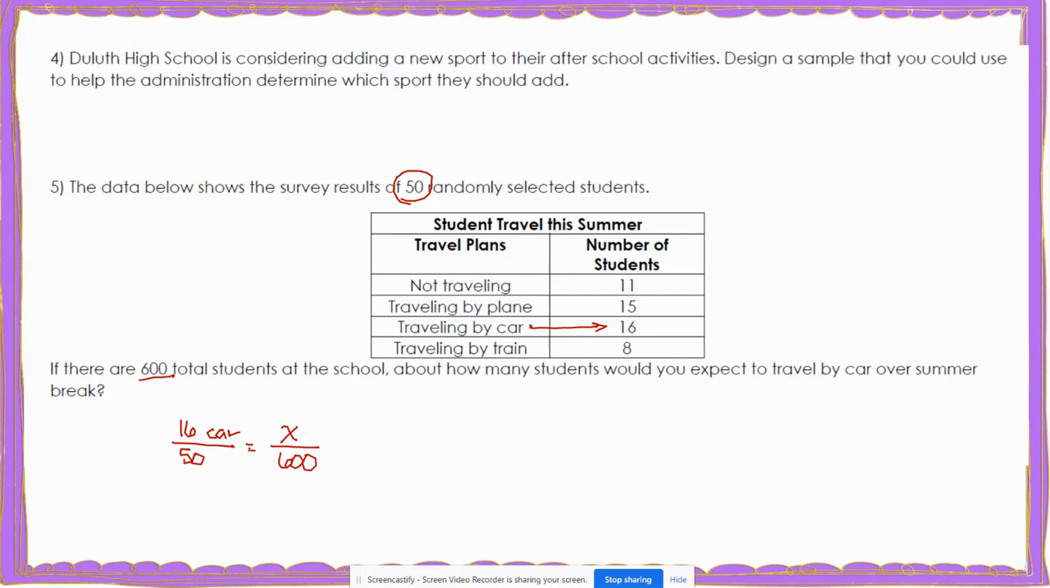If you can't recognize that, that's fine. You can cross multiply. So 16 times 600 would give us 9,600. And X times 50 would give us 50X. And then to solve, you would divide by 50 on both sides of your equation. And 9,600 divided by 50 would give us 192. And 50 divided by 50 gives us X. So what I would say for this is that about 192 students will travel by car.